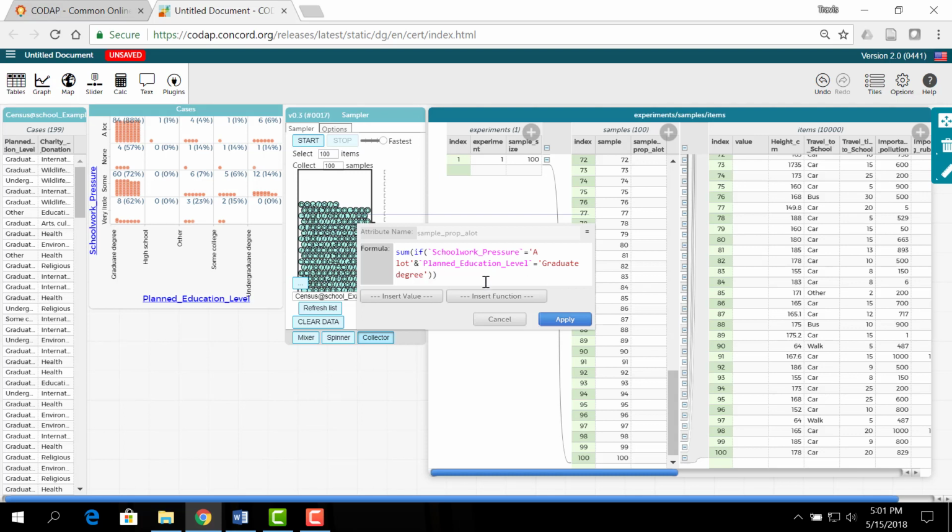What I need though is I need to divide by my denominator. Now remember, what we're doing is we're treating the rows as the populations, or the totals in this case. So what I'm going to divide this by is actually the sum, and in this case the sum being the sum of the a lots in this total. And so I'm going to again use my sum function, but this time I'm going to say, I'm going to sum it if I'm dealing with my school pressure being equivalent to a lot.